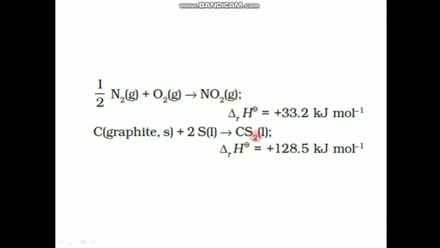The formation of CS2 has a positive enthalpy change of 128 kilojoules per mole. So this much energy is provided to the reaction. So it's an endothermic process and it is a spontaneous process. We cannot say we are providing it, it is actually absorbing by itself. Hence it became spontaneous.